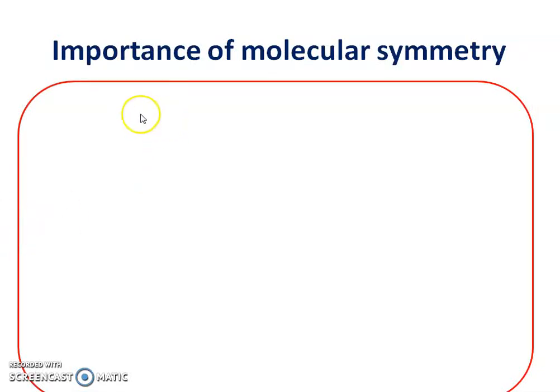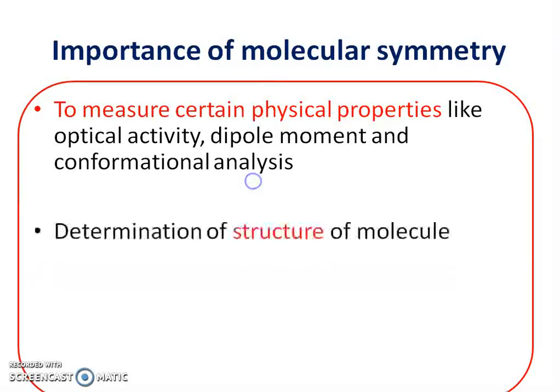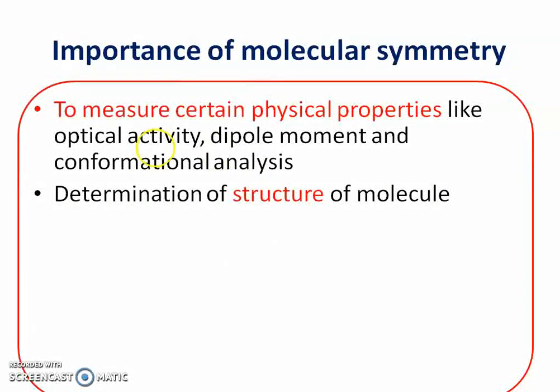Before that, what is the importance of molecular symmetry? Why are we going to study this molecular symmetry? Molecular symmetry plays a very important role in the measurement of certain physical properties of substances like optical activity, dipole moment, conformational analysis, etc. Symmetry plays an important role in the determination of structure of molecules.